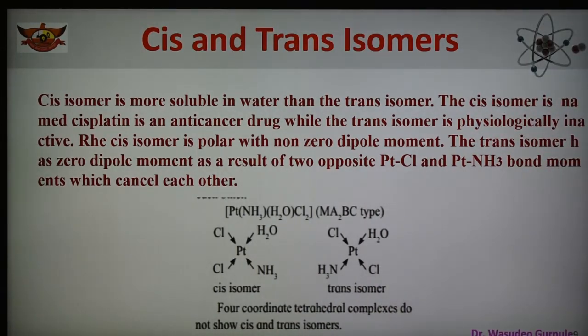And 4 coordinate tetrahedral complexes do not show cis-trans isomerism. Tetrahedral complexes generally do not show this type of cis-trans isomerism. Only the square planar complexes can show the cis and trans isomers.